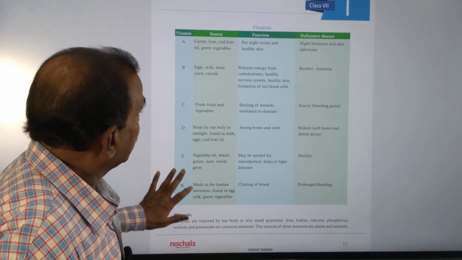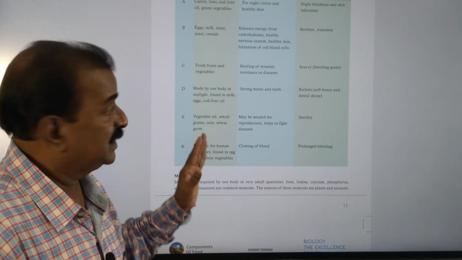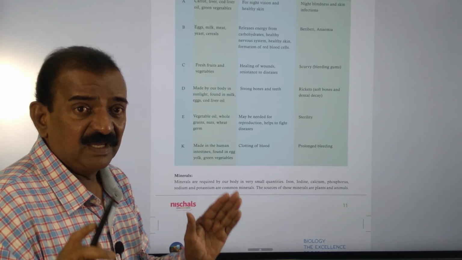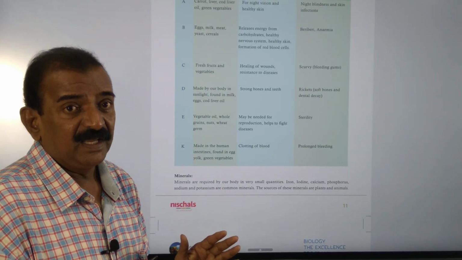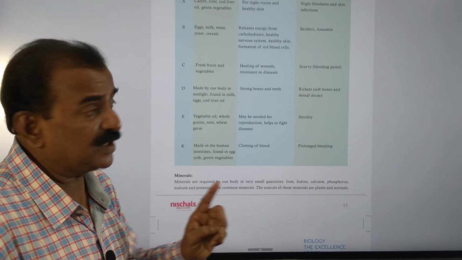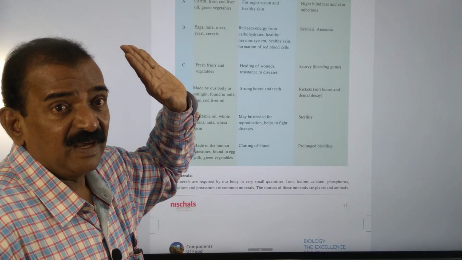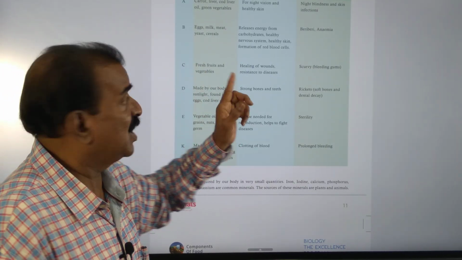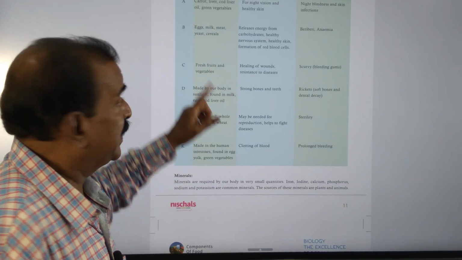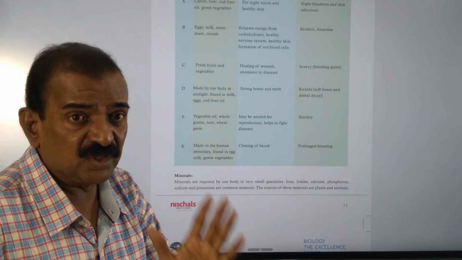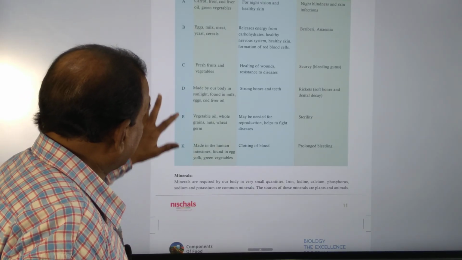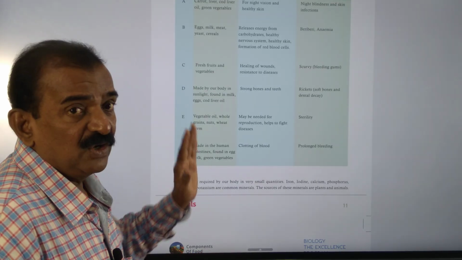So here you see the vitamin table. You need to understand this vitamin table perfectly. I told you the importance of vitamins: they are required for growth and also to maintain the body. Based on solubility, vitamins are divided into two groups, fat soluble and water soluble. A is a fat soluble vitamin called retinol, and B and C are water soluble vitamins. The remaining are fat soluble: A, D, E, K, retinol, calciferol, tocopherol, phylloquinone.